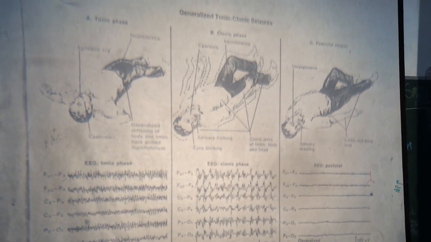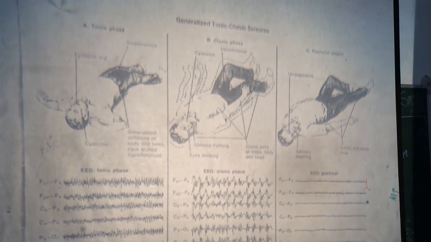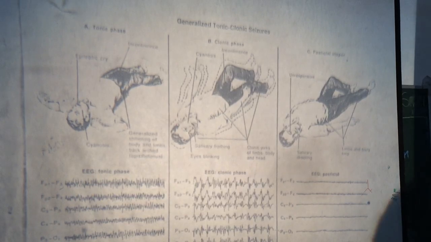The second type of generalized epilepsy is petit mal epilepsy, also called absence seizures.